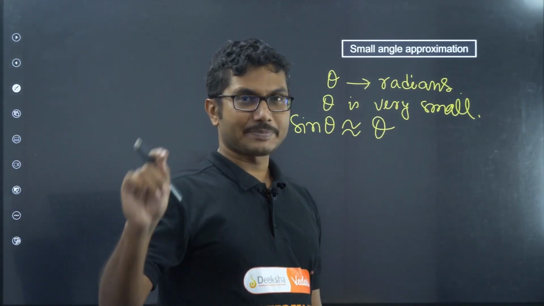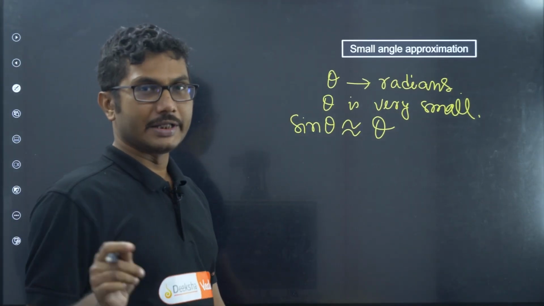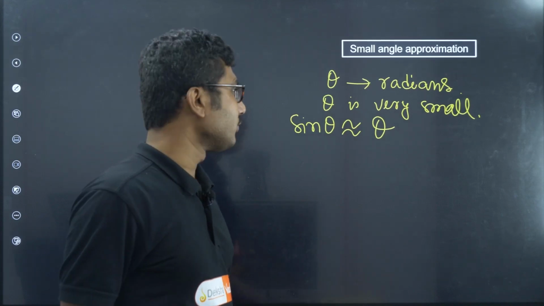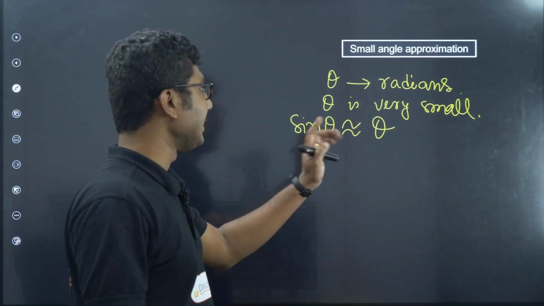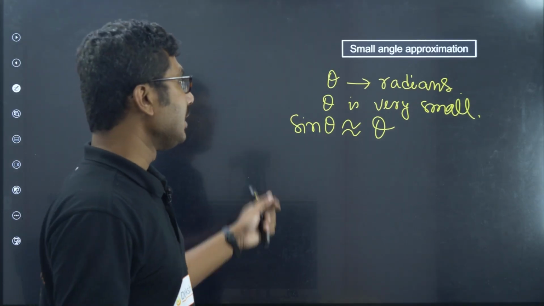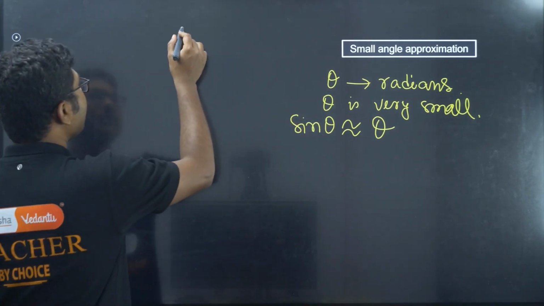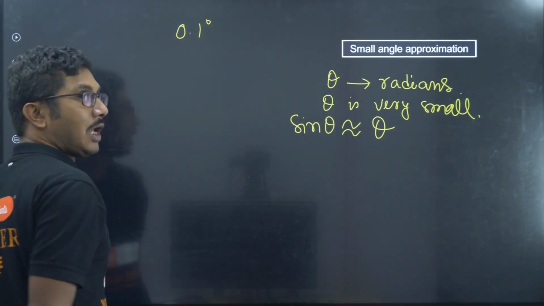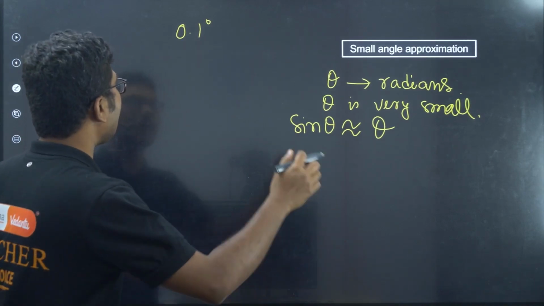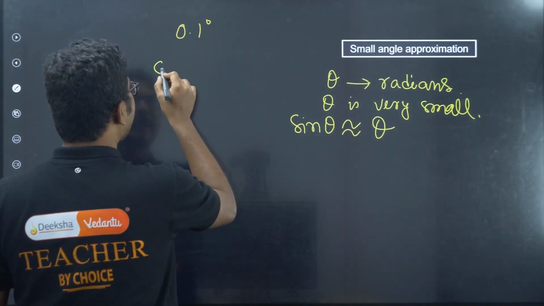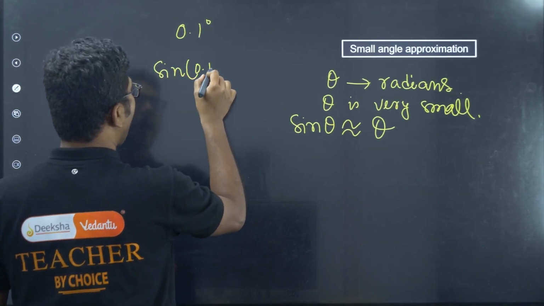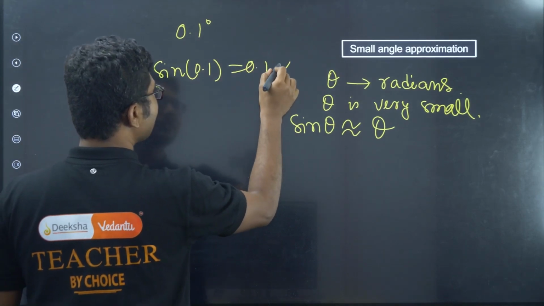Only if it is expressed in radians; it is not valid for degrees. I have seen people using degrees directly, that is not correct. If the value is given as say 0.1 degree, it is a small angle, agreed, but you cannot write sin 0.1 equals 0.1, no, that is not correct.